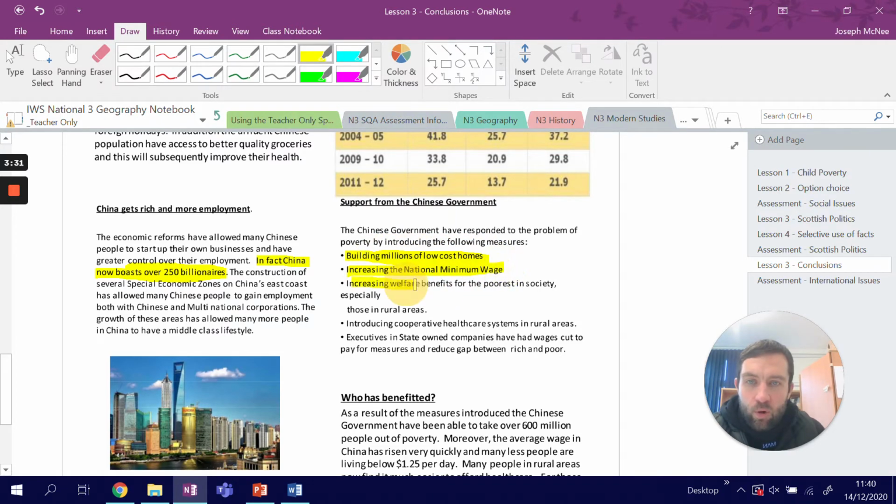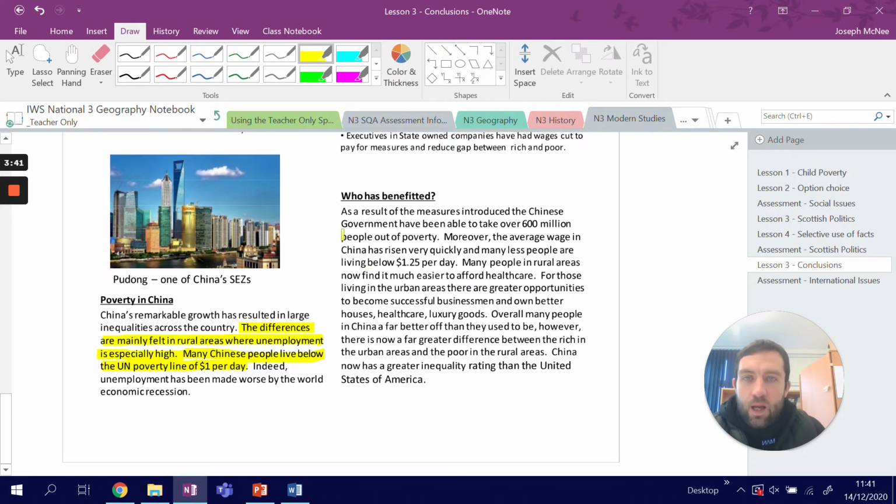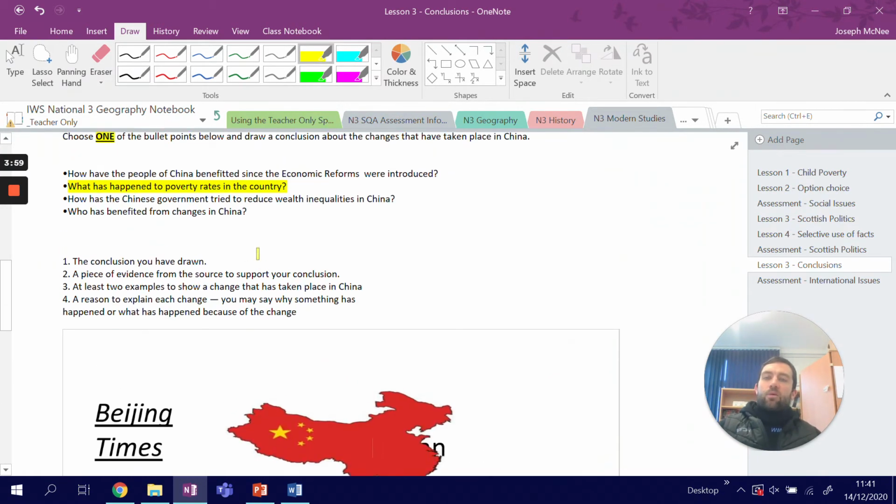So a lot about poverty here, which is really good. As a result of measures introduced by the Chinese government, nearly 50% came out of poverty. Many people in rural areas can now afford healthcare more easily. So, loads of stuff highlighted in yellow to match my point.